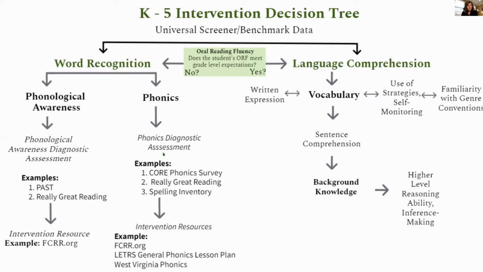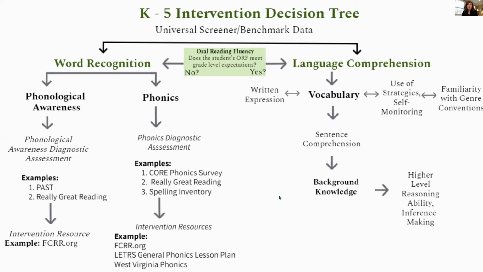Students needing intervention along the word recognition path should also be provided with diagnostic assessments for phonics. These diagnostics should assess students from least complex decoding skills to the most complex in order to identify the specific areas of need for intervention. Some examples of diagnostic assessments can be found through open source resources such as the Core Phonics Survey, Really Great Reading Phonics Survey, and spelling inventories. Or your district may have phonics assessments that have been identified to use with your students.